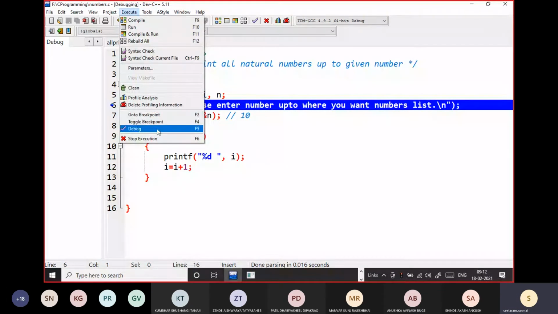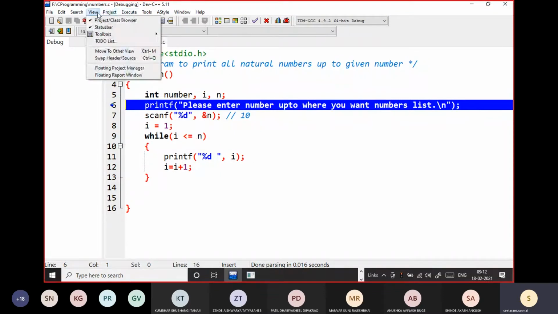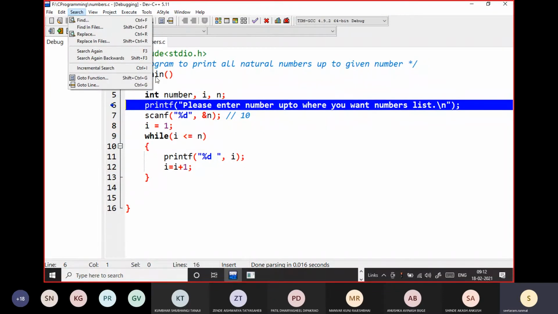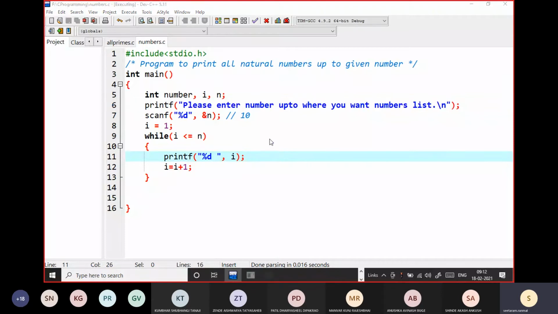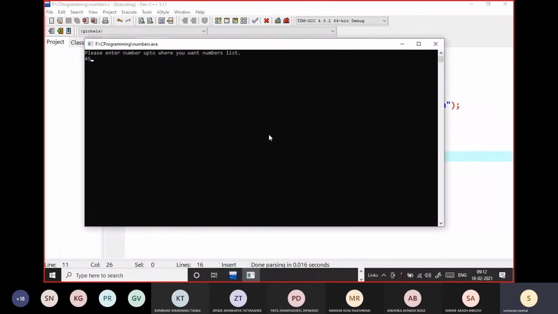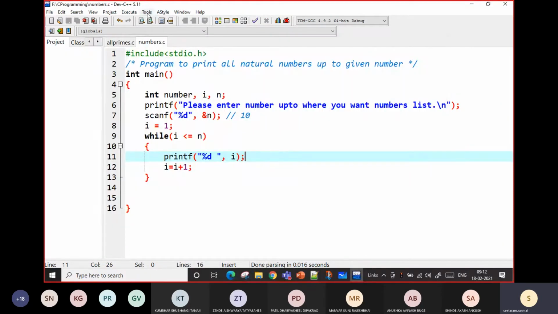Toggle breakpoint is there, debug is there. Just press F8.